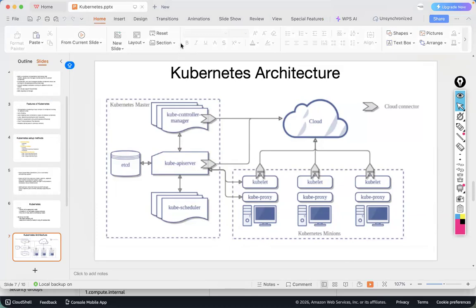Kube controller manager always checks the actual state and desired state of the components. If both are not equal, then it will try to replace. So this is about Kubernetes architecture. Any questions?